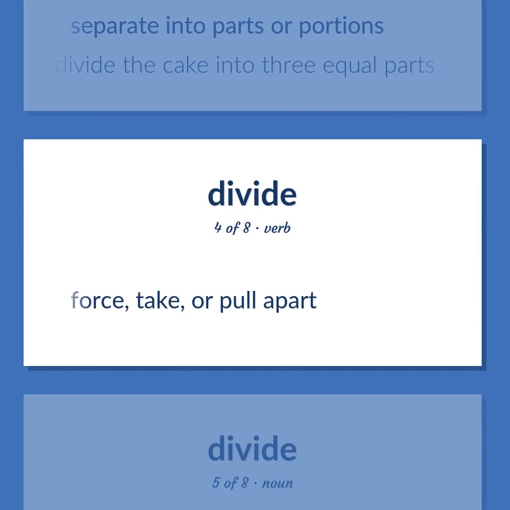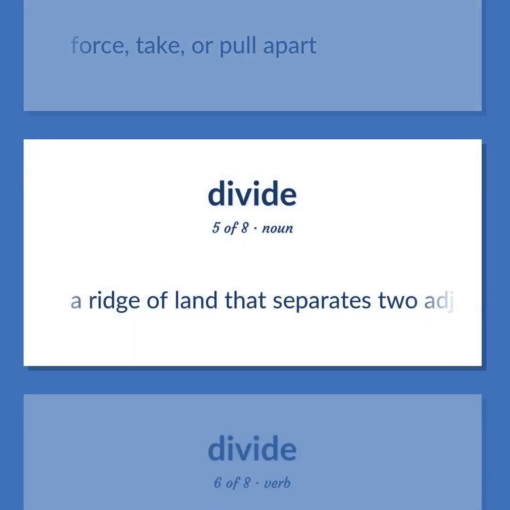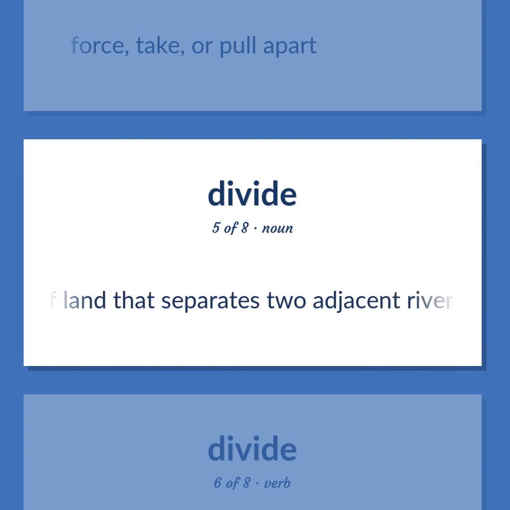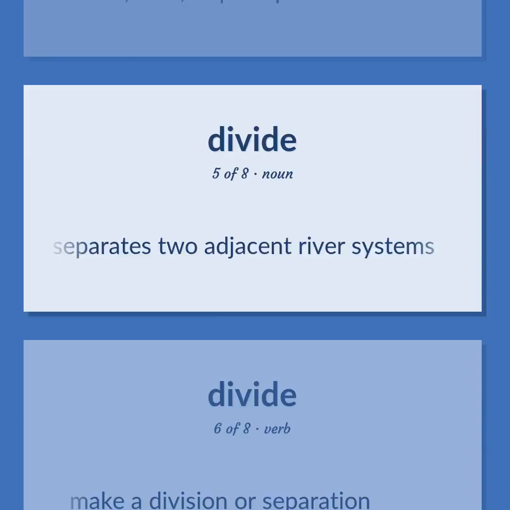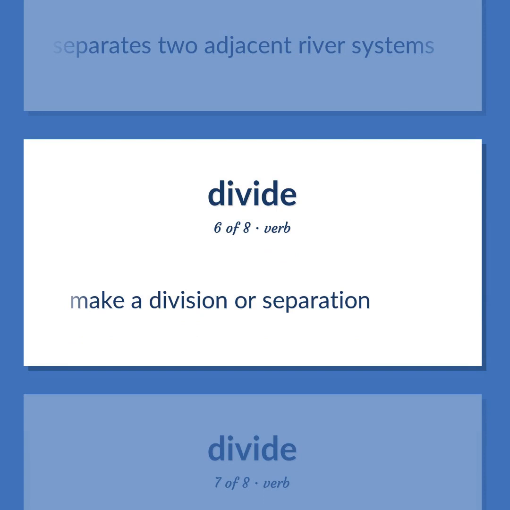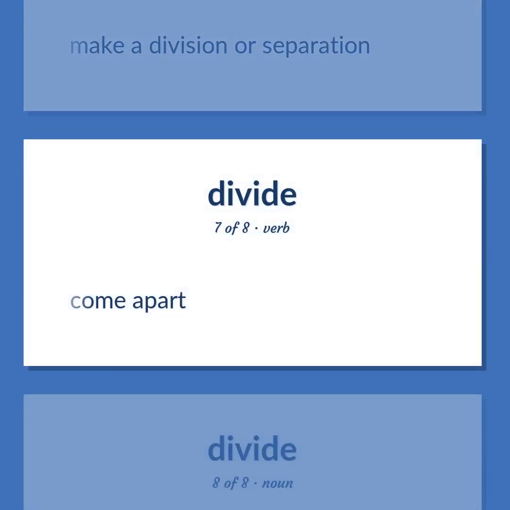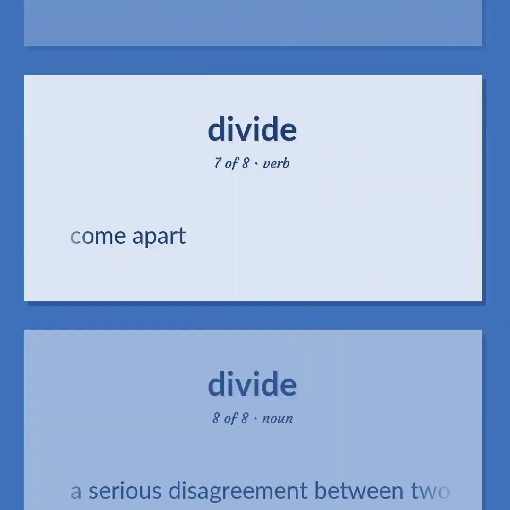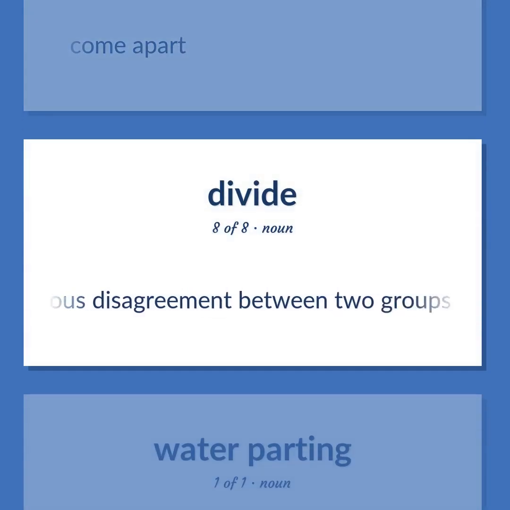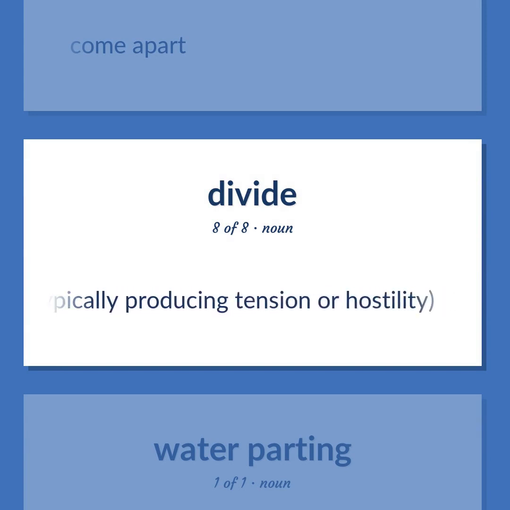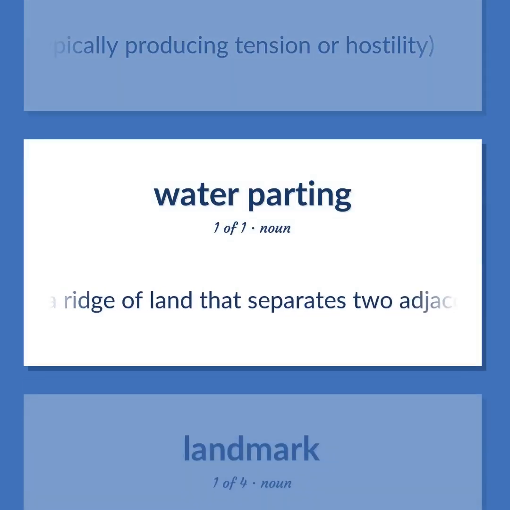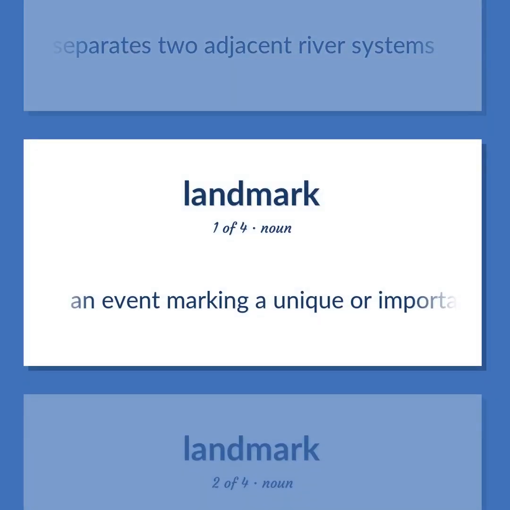Force, take, or pull apart. A ridge of land that separates two adjacent river systems. Make a division or separation. Come apart. A serious disagreement between two groups of people, typically producing tension or hostility. A ridge of land that separates two adjacent river systems. An event marking a unique or important historical change of course or one on which important developments depend.